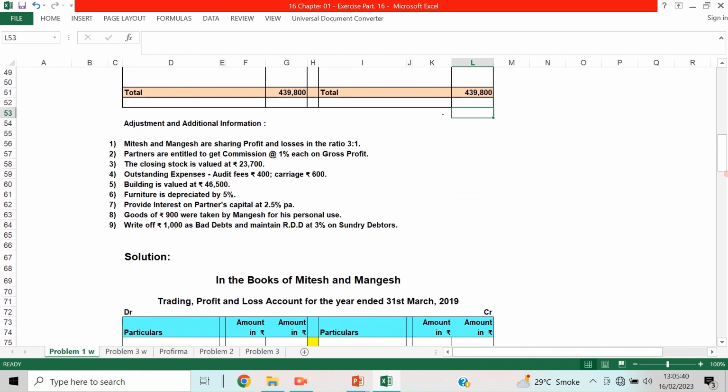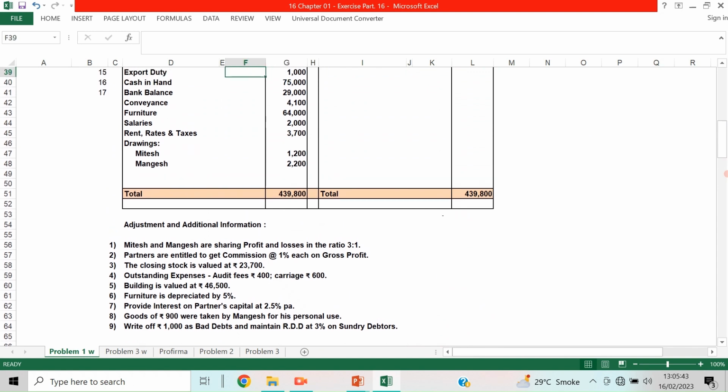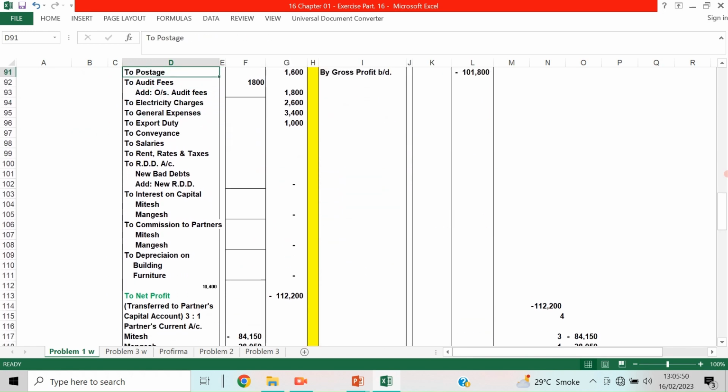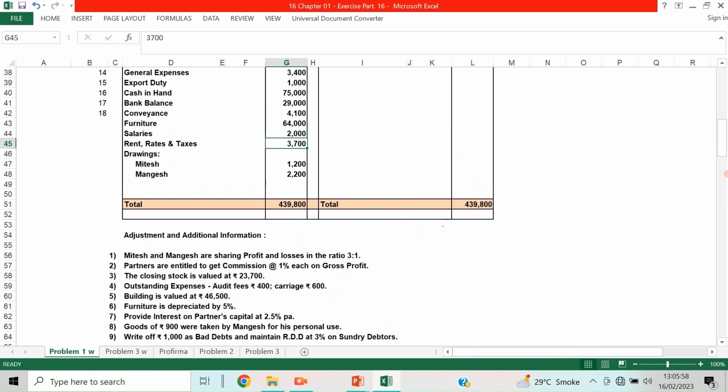Now conveyance is a profit and loss account item, 4,100. Furniture is a balance sheet item, and there is a depreciation coming, so it will be taken to the inner column of the balance sheet asset side.